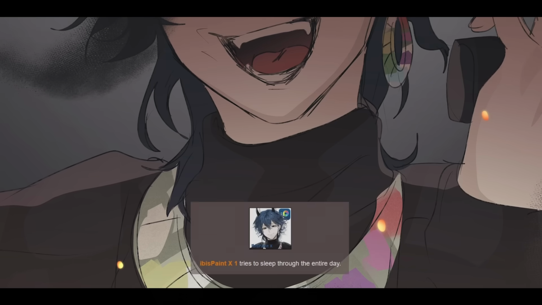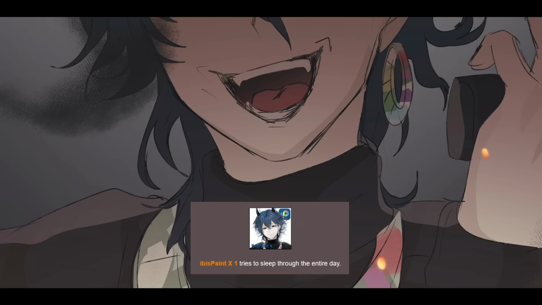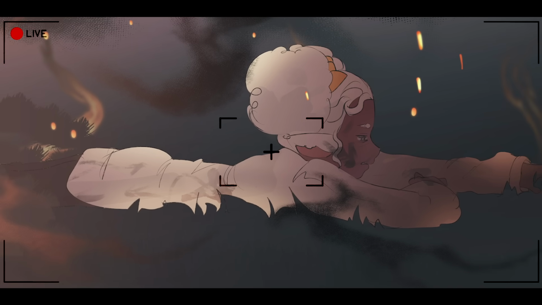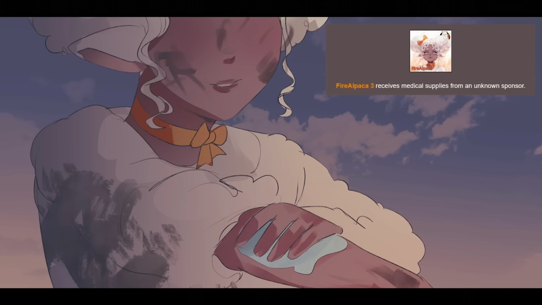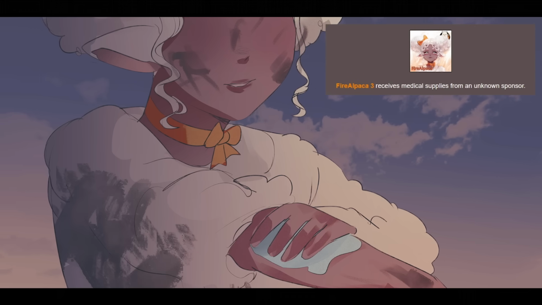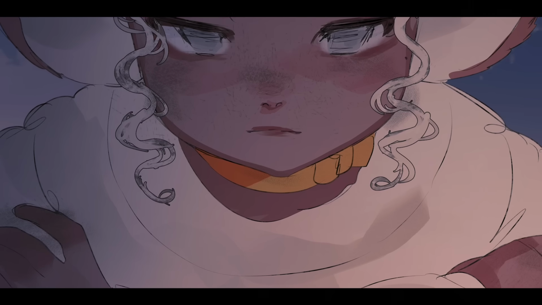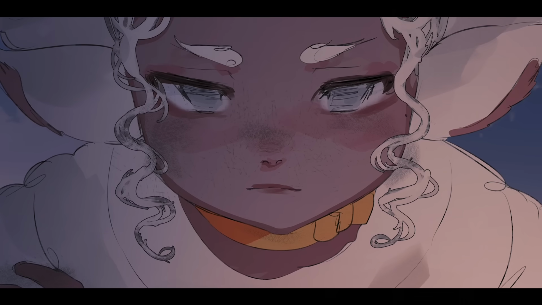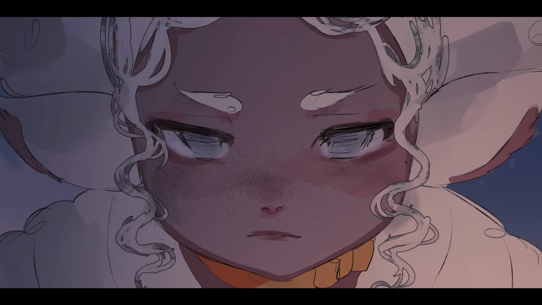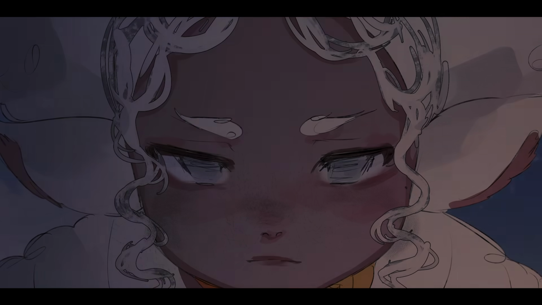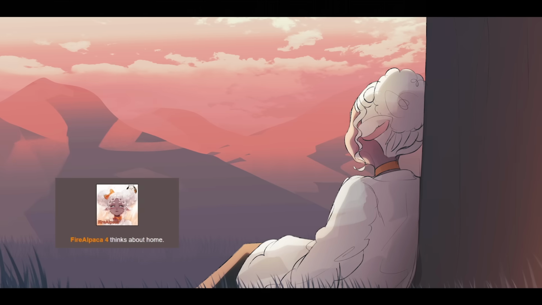Feeling satisfied with his work, Ibis Paint X tries to sleep through the entire day. Fire Alpaca barely crawls out of the explosion. Fire Alpaca receives medical supplies from an unknown sponsor. She realizes that the explosives were stolen from her. She ponders who could have done this and sorts her memories through everyone she has interacted with. Fire Alpaca thinks about home.